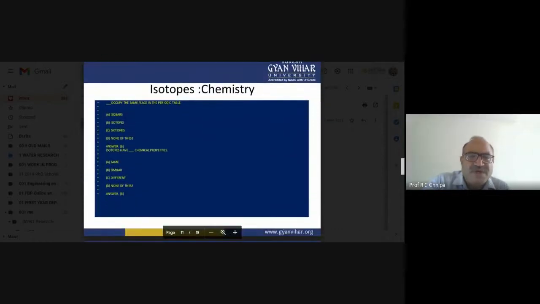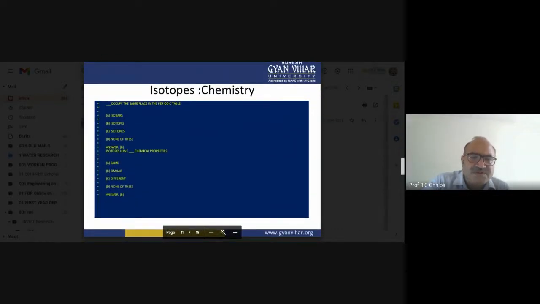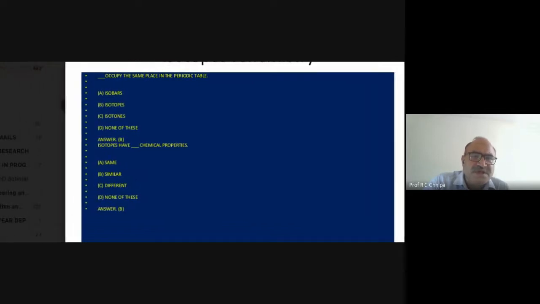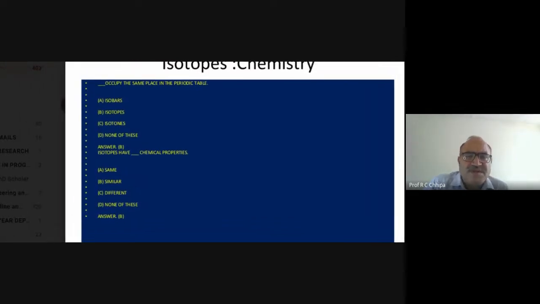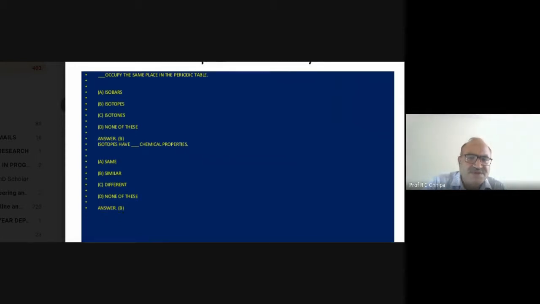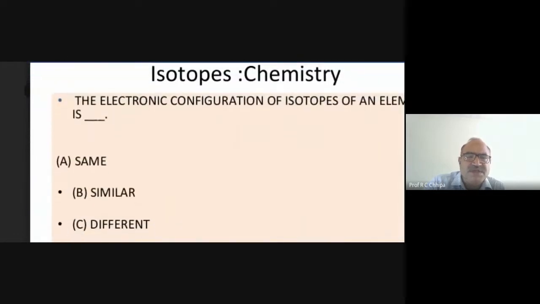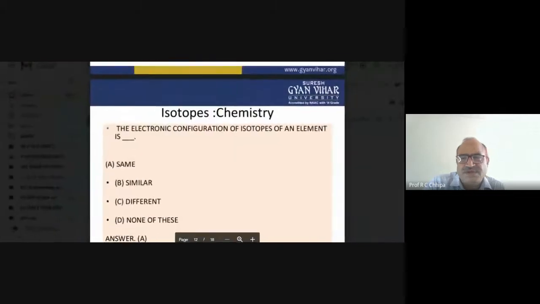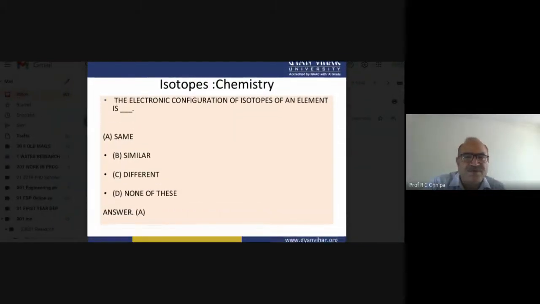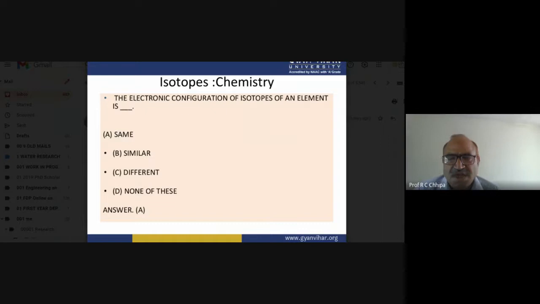Here is another one: isotopes occupy the same place in the periodic table. Here the answer is that isotopes have the same, similar chemical properties. Here is another multiple choice question, about the electronic configuration of isotopes.